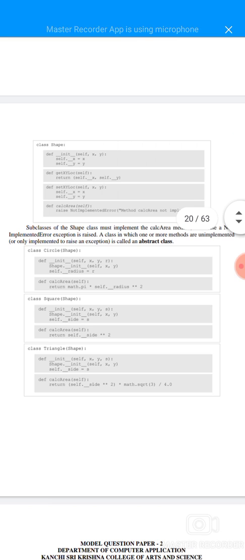First model question paper is completed.